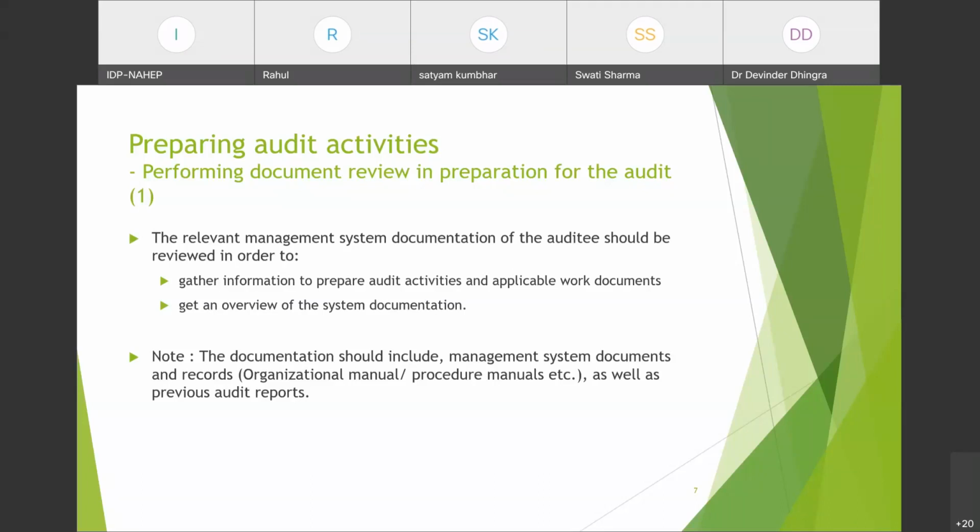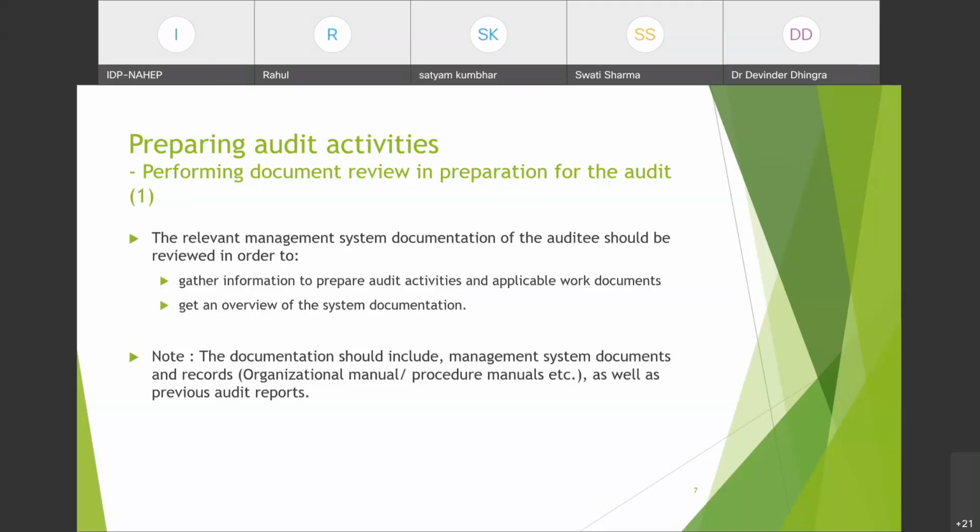This is a very important part: whichever procedures, policies and manuals you have set, you will review them against the ISO 22000 requirements to check that they are complete. It is also important to gather information to prepare audit activities, because all your systems work according to whatever procedures you have set. So you will prepare accordingly, to check whether you are working as your procedures say or not. This is how you will prepare your audit.